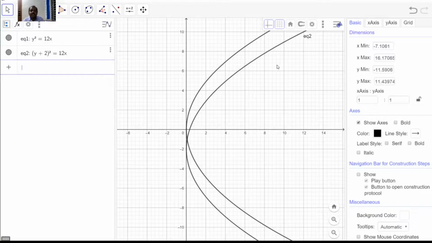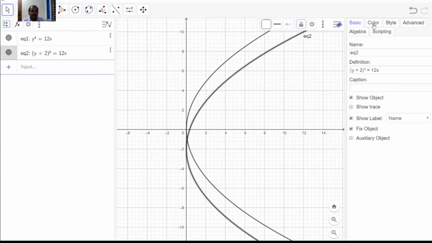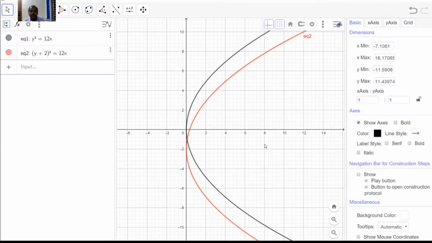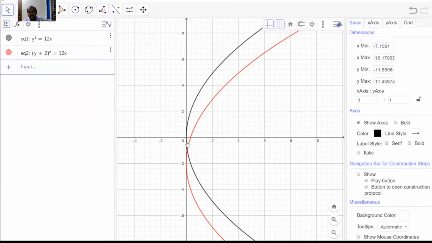So what happened? This is your new parabola. Its vertex is shifted to a distance of -2. When we add 2, it moves to -2 along the y-axis. So it is a shift down. When a constant is added to the variable y, the curve will shift down.